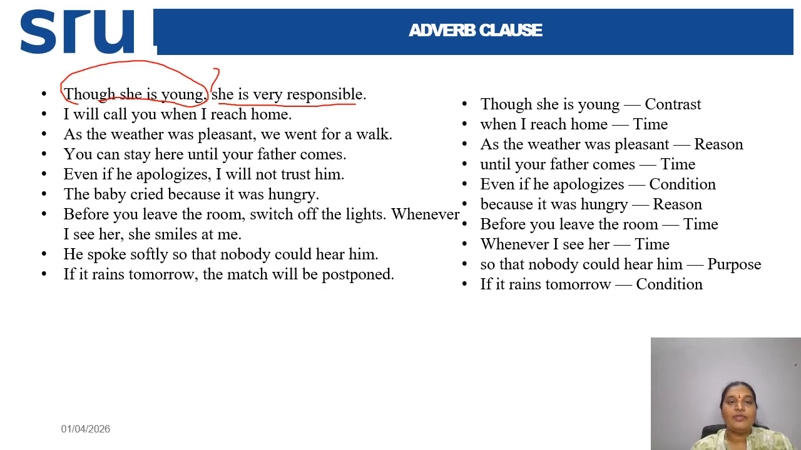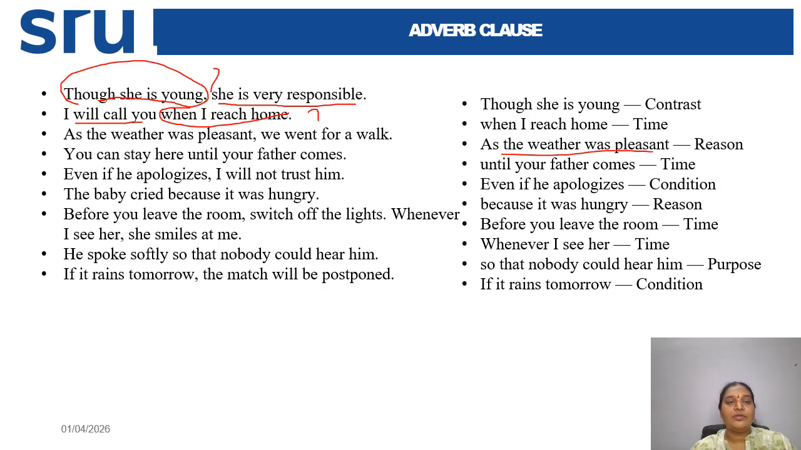I will call you when I reach home. So "I will call you" is giving complete sense. But "when I reach home", again it is like a question mark. So if you can see, "when I reach home" is time, and it is a subordinate clause. So this is an adverb clause. In the same way, "As the weather was pleasant, we went for a walk." Why did you go for a walk? It is giving a reason. The reason is "as the weather was pleasant".